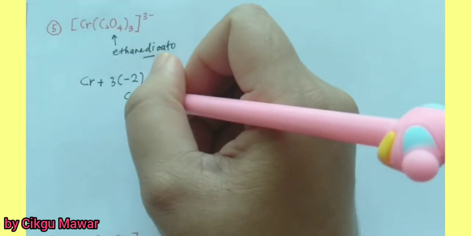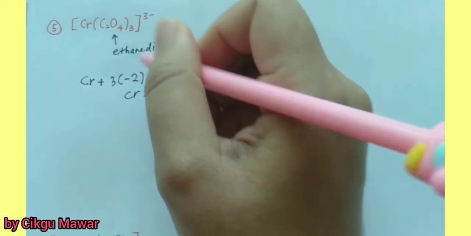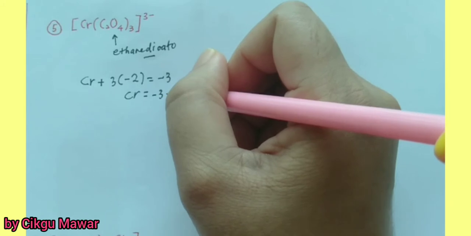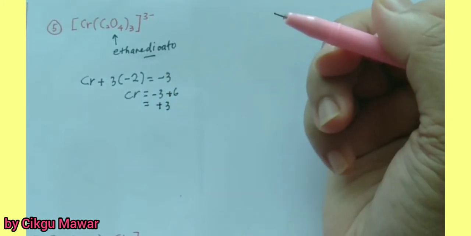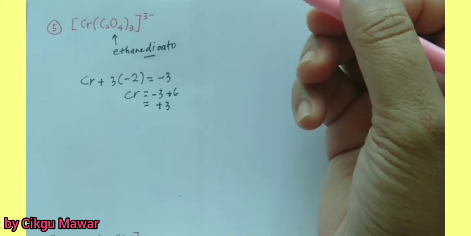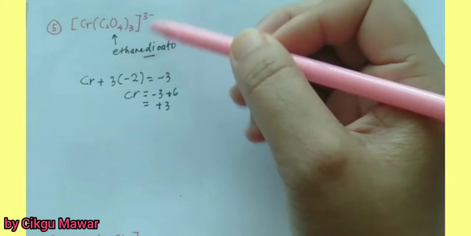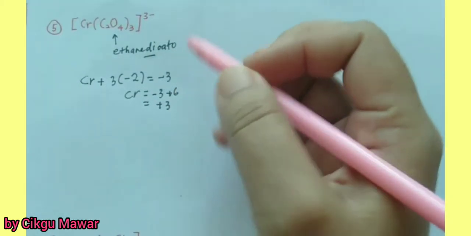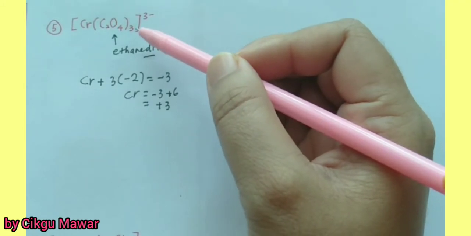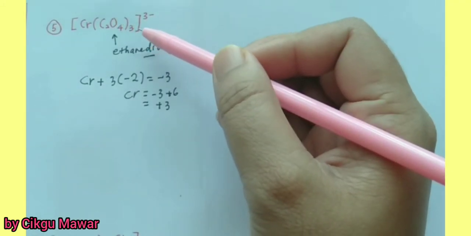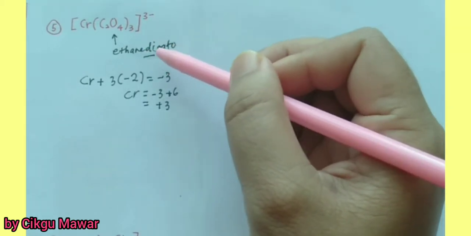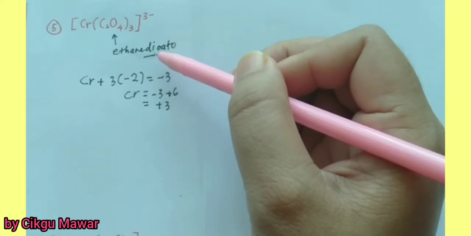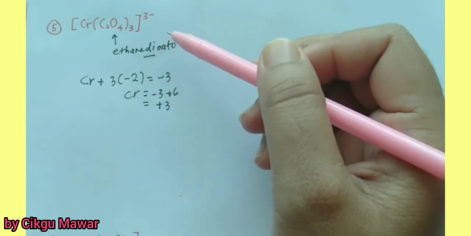Okay, and then chromium equal to negative 3, plus 6. So chromium is in the positive 3 oxidation state. Now let's name the complex ion. Starting from the prefix of the ligand, it is tri. But since this ligand already has a prefix, we must use tris.